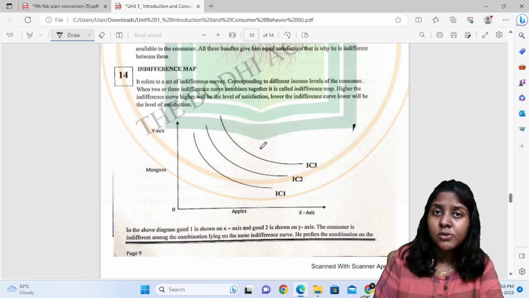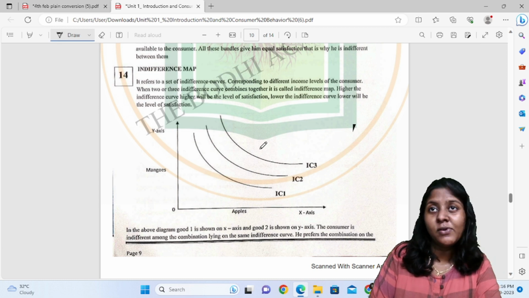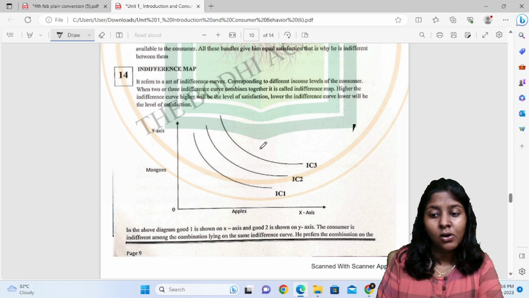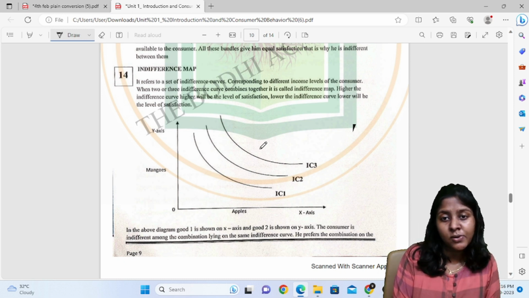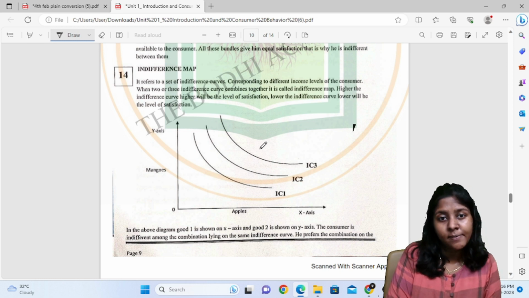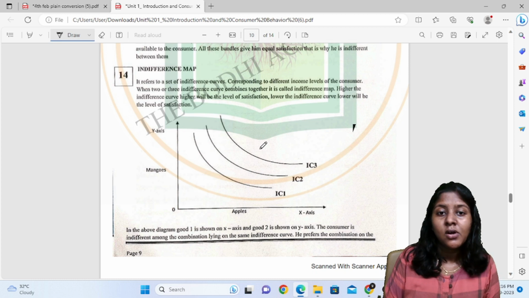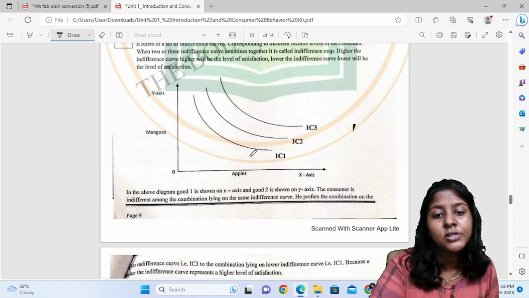Consumer income is obviously not equal. So when two or three indifference curves combine together, it is called an indifference map. The higher the indifference curve, the higher the satisfaction of the consumer, and the lower the indifference curve, the lower the satisfaction.